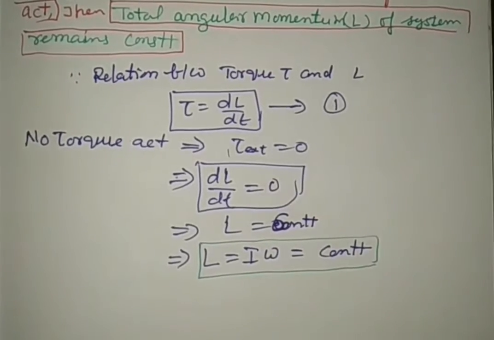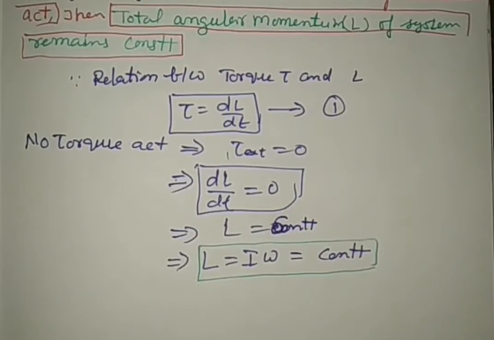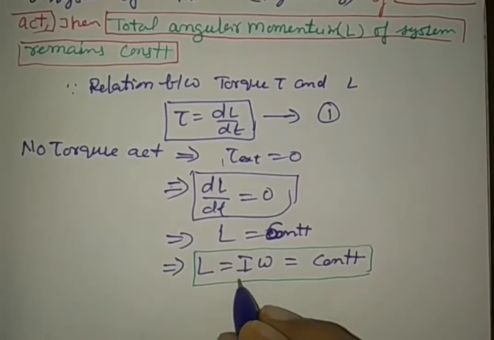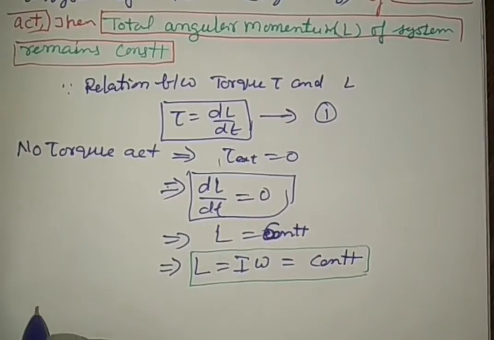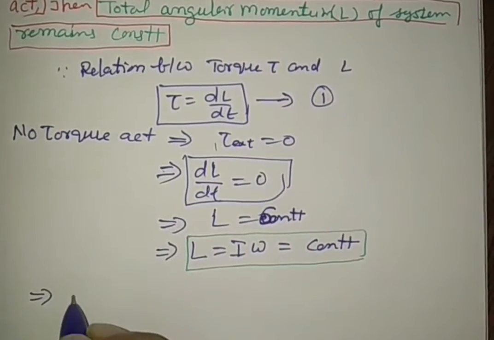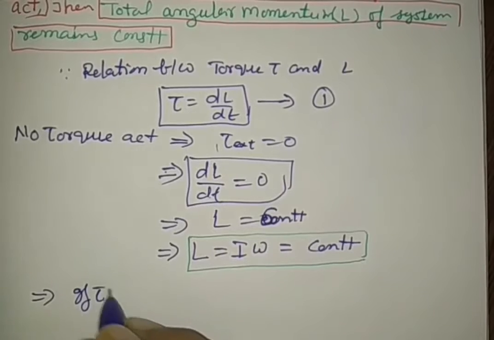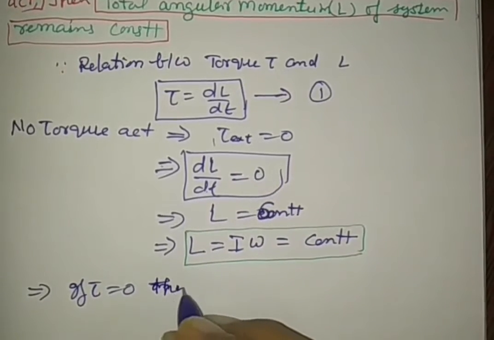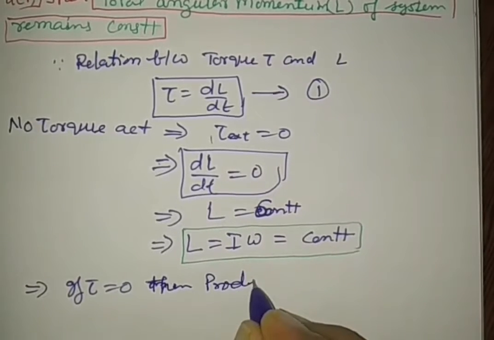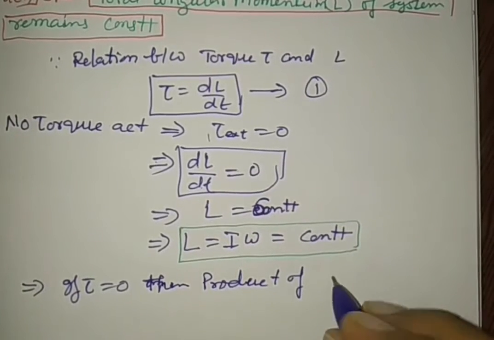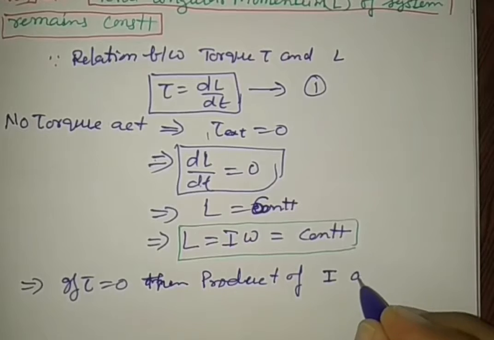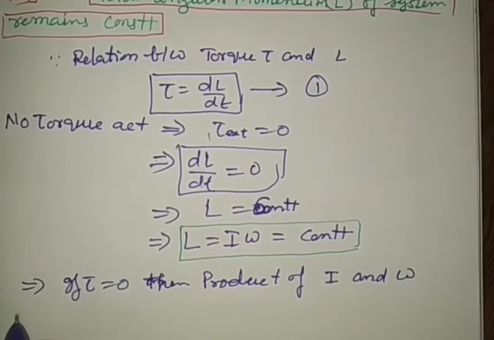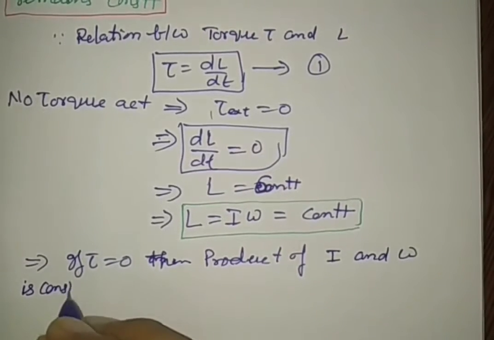So I omega is a constant. What does it indicate? If torque is equal to 0, then the product of I and omega is constant.